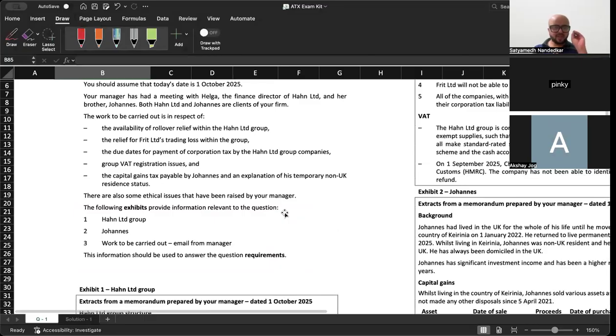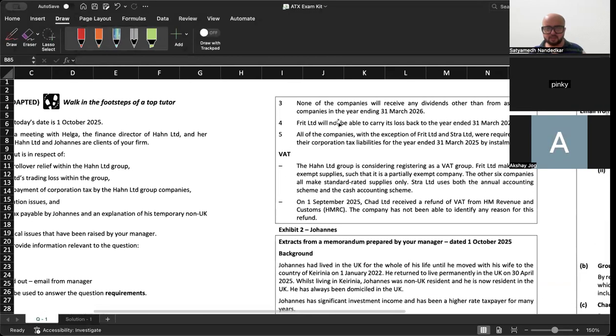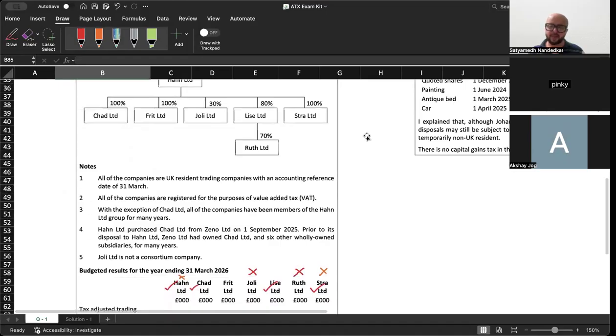Check if there is any information that we have missed out. Han Limited Group is considering, look here, has something been missed? Frit will not be able to carry its loss back. Okay. All companies with the exception of Frit and Stra were required to pay in installments. Han Limited Group is considering getting registered for VAT. I don't see anything right now. If something comes up later, I will of course have to deliberate upon that, right?